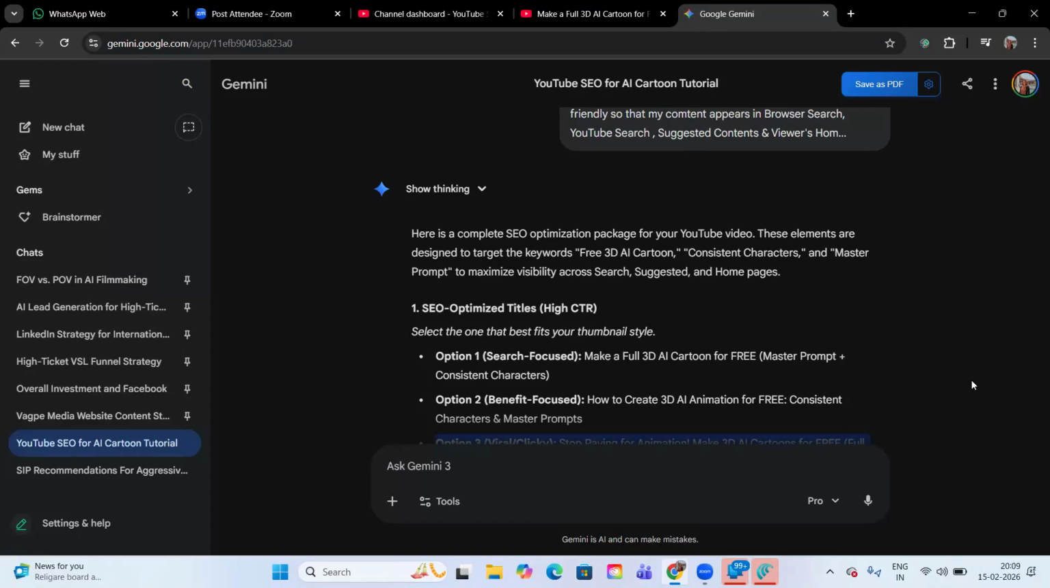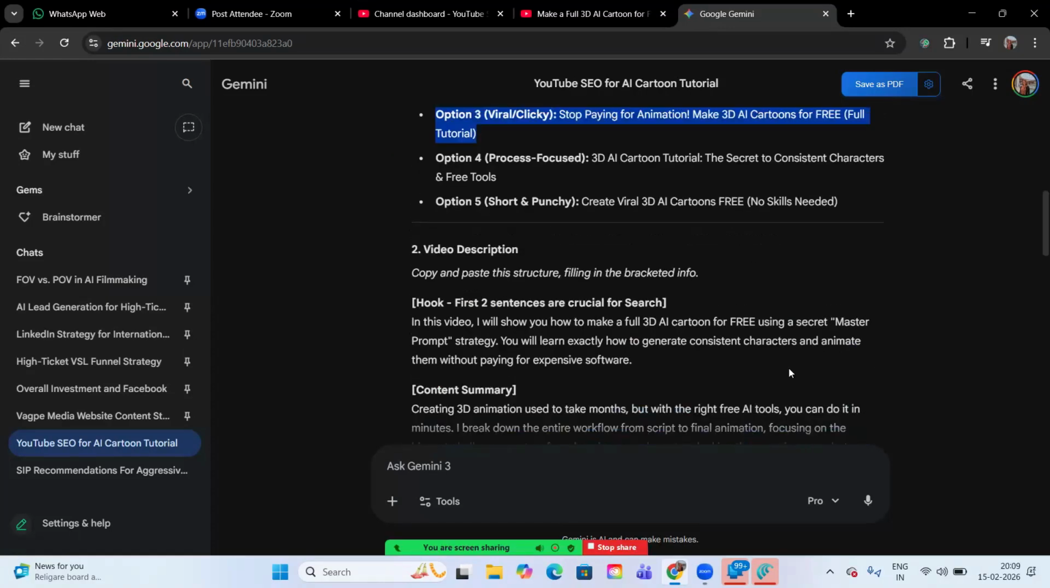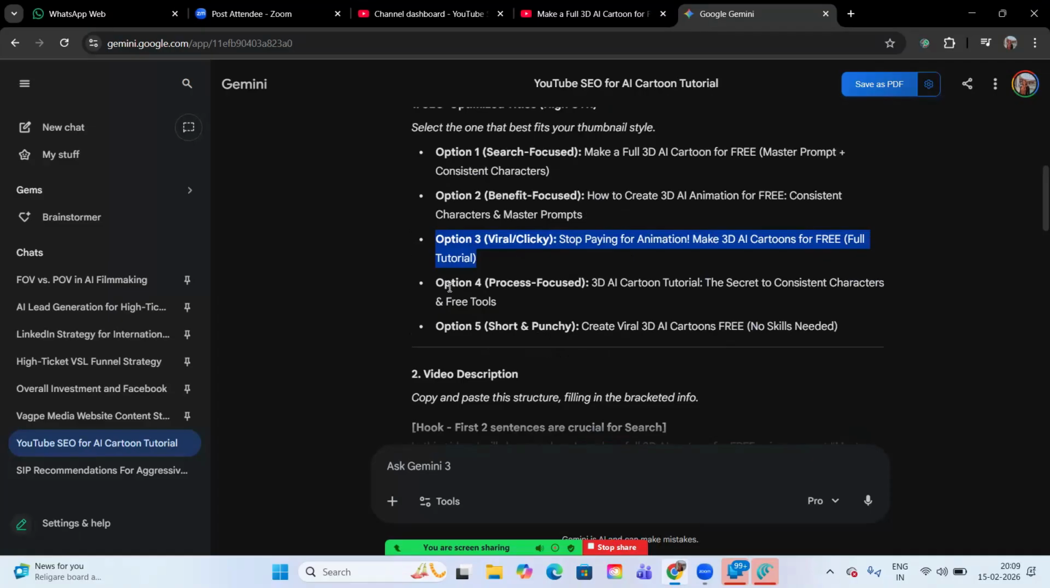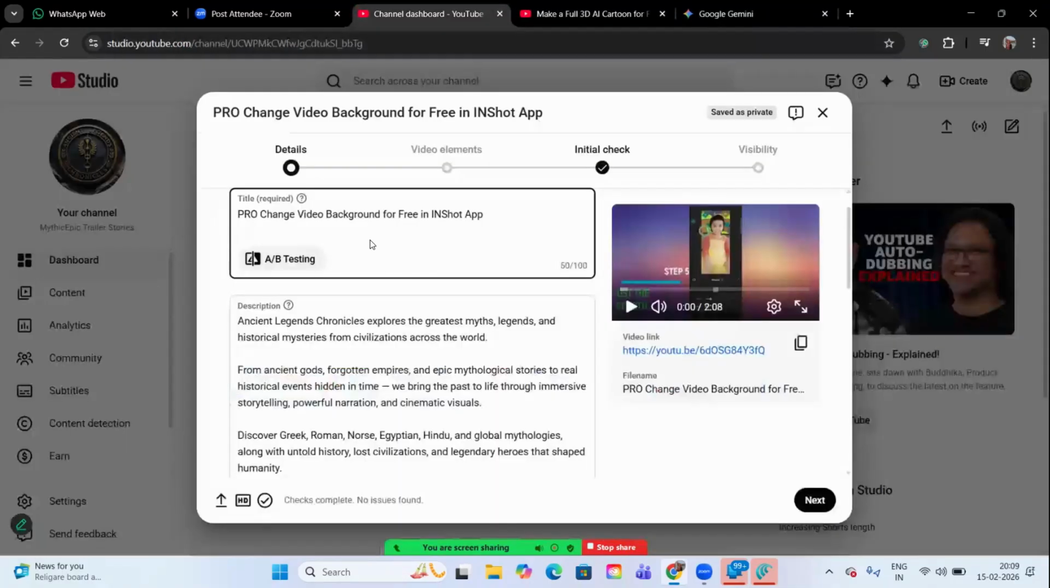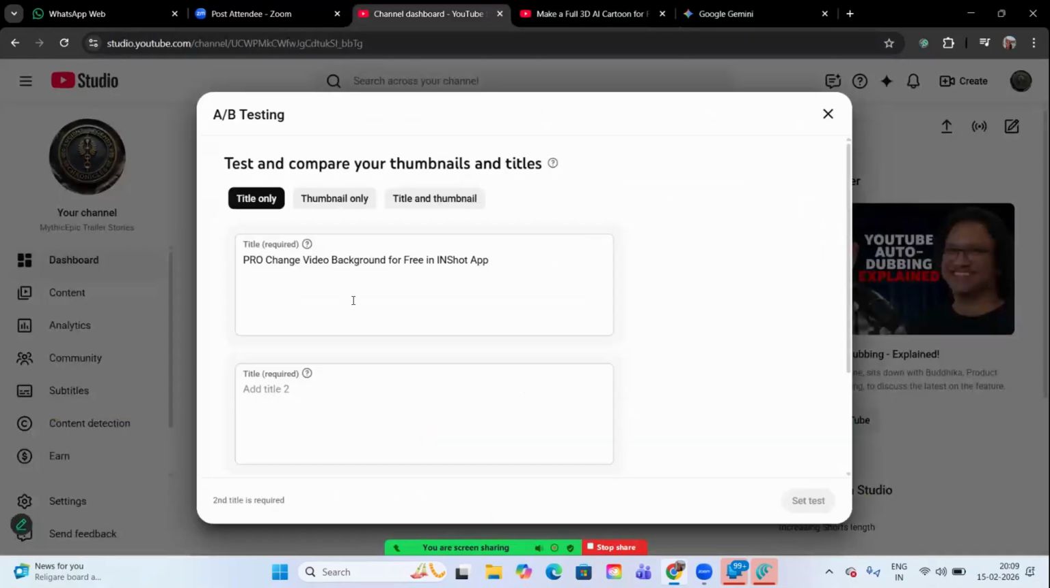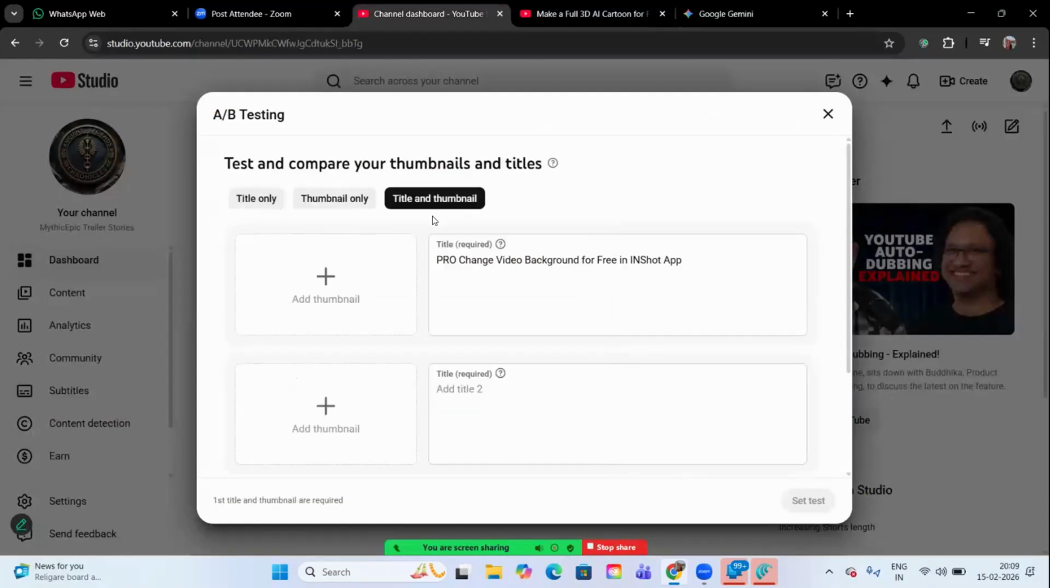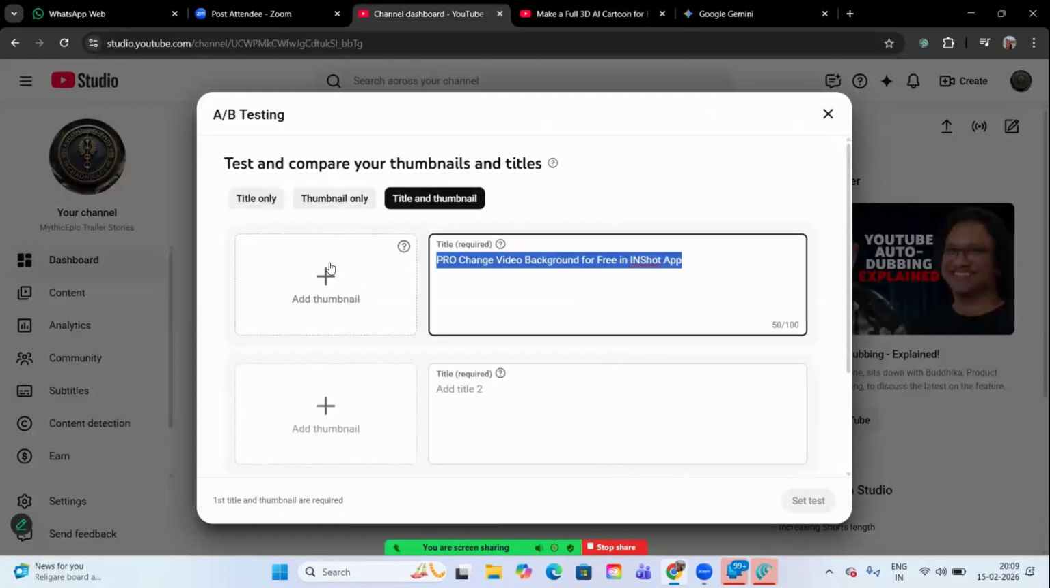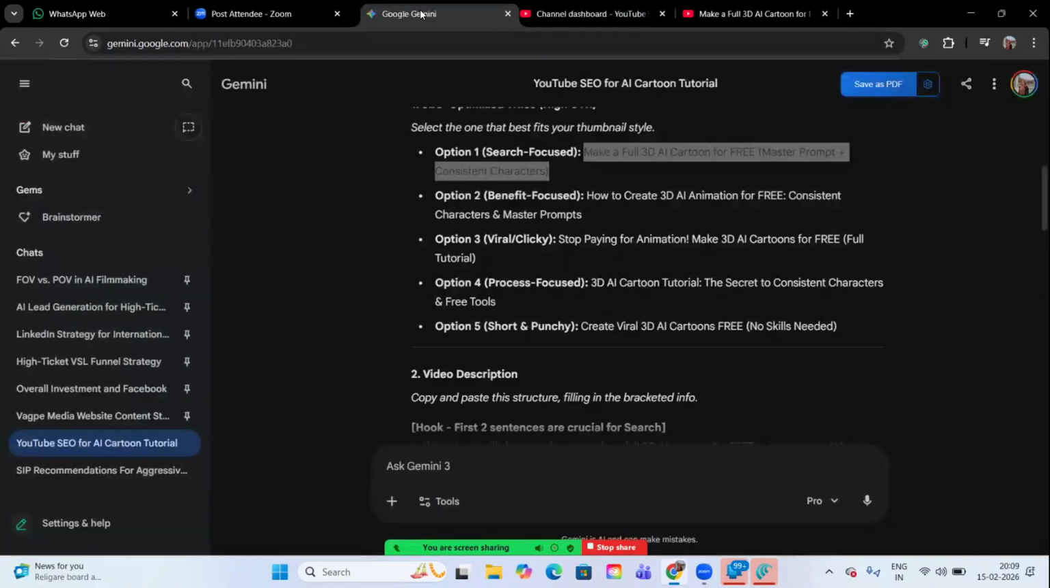So here, as you can see, they have given 4 options. I have to take 3 options. So I'll take first 3 options. Okay. So copy. Go back to your video. Go to A/B testing. Simple as that. Okay. Paste title and thumbnail. Paste the title. Go back to the second title. So how easy it is, isn't it?